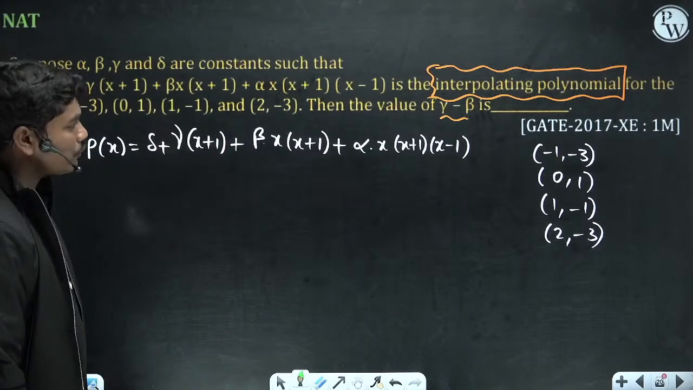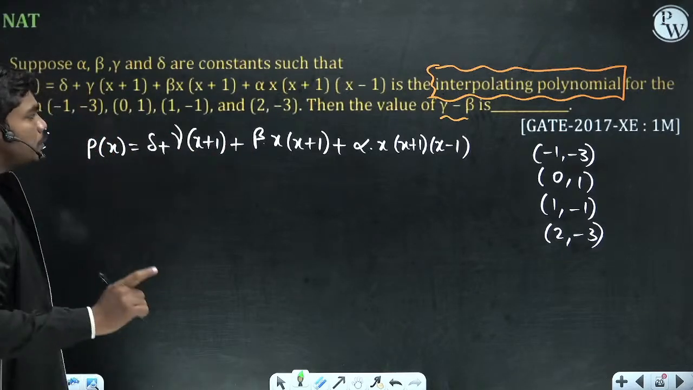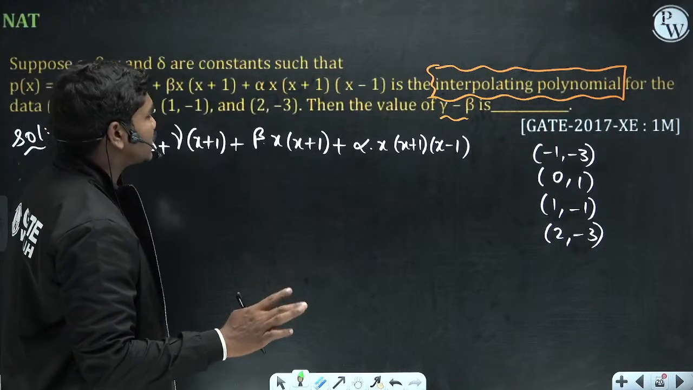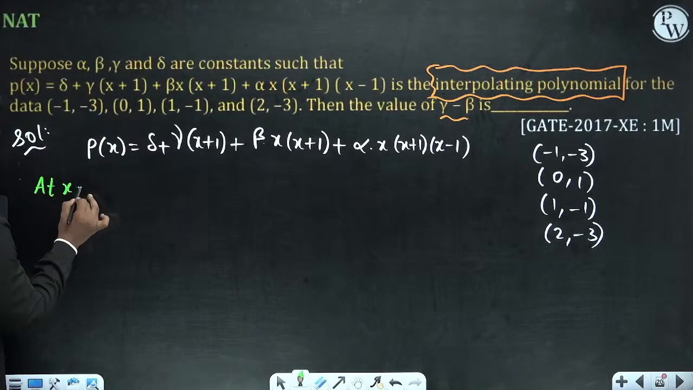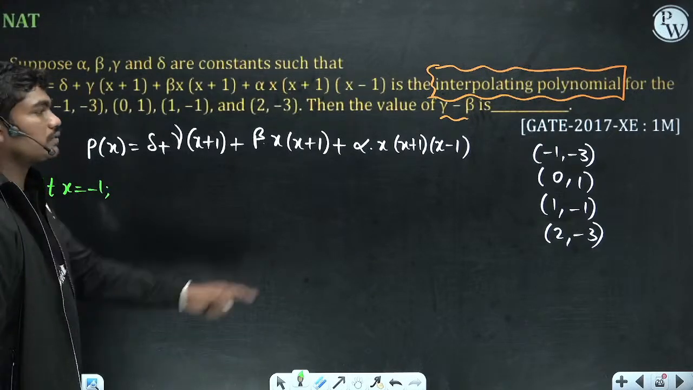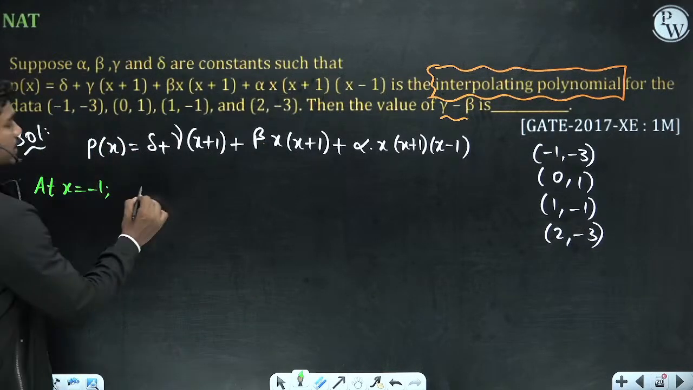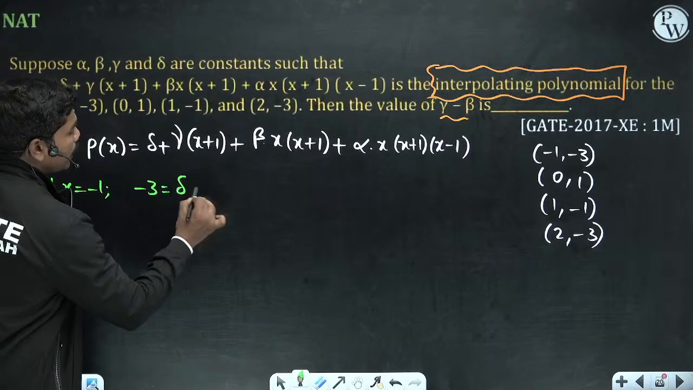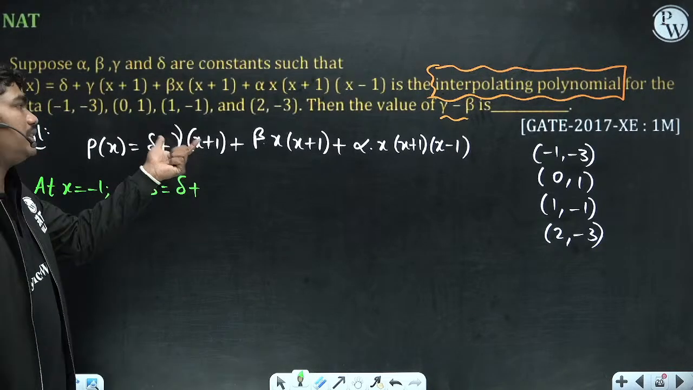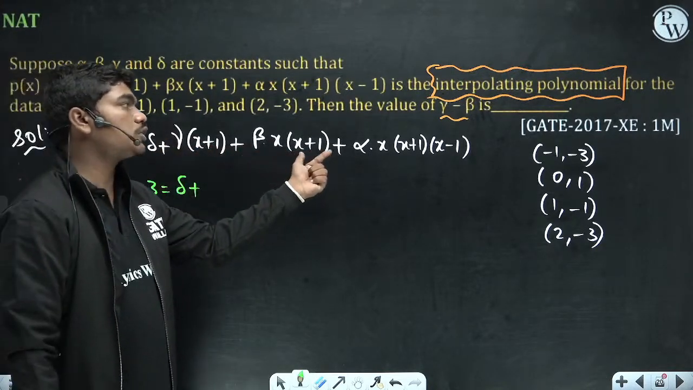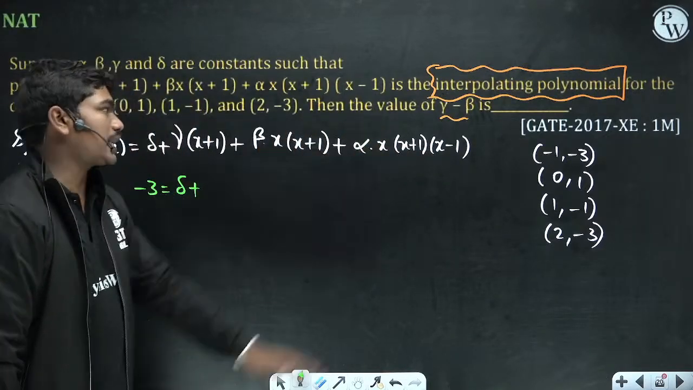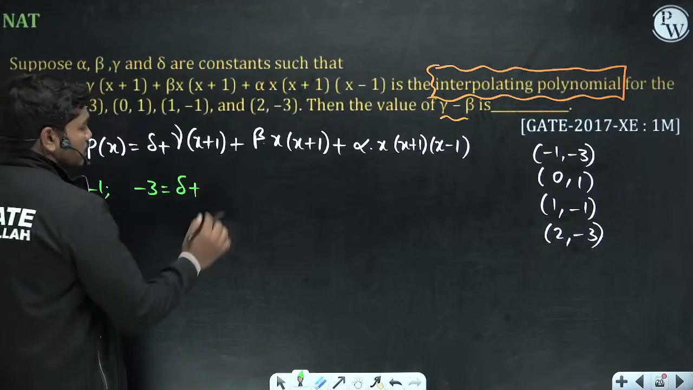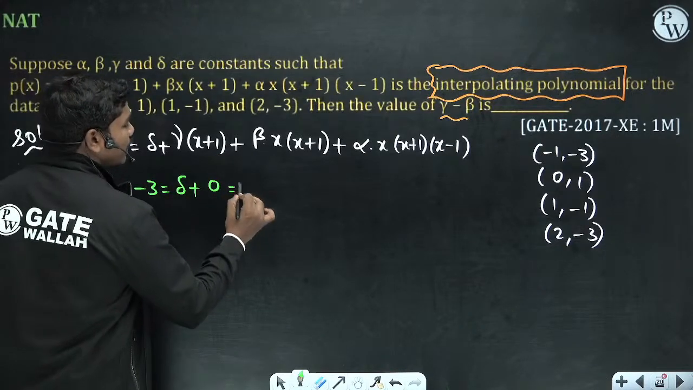Okay, so first of all let us do one thing. Let us suppose you put x is equal to minus 1. At x is equal to minus 1, this polynomial p of x is minus 3, so minus 3 is equal to delta plus, when you put x equal to minus 1, this bracket goes to 0, this bracket goes to 0, this bracket also goes to 0, so all the 3 terms go to zero. Okay, so if all the 3 terms go to 0, then delta value is minus 3.